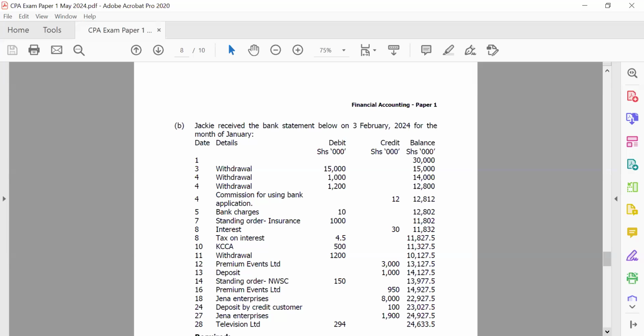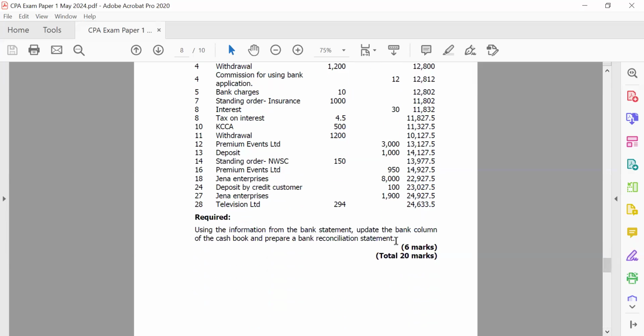Once we have our cash book, then we look at our bank statement, and then we are able to reconcile in regards to what items are in our cash book and not on the bank statement, and what items could be on our bank statement and not in the cash book. As simple as that can be. That's why you see even here the examiner went directly and said, prepare bank reconciliation statement. So you do not have an adjusted cash book because your cash book, the one you're preparing, is already that cash book that you're going to use to reconcile.